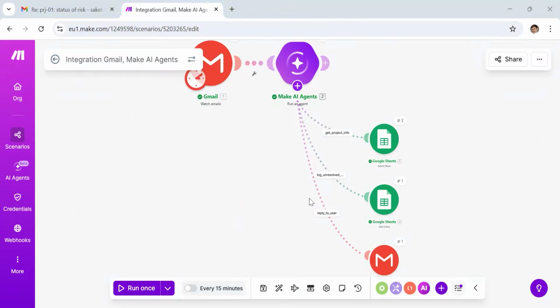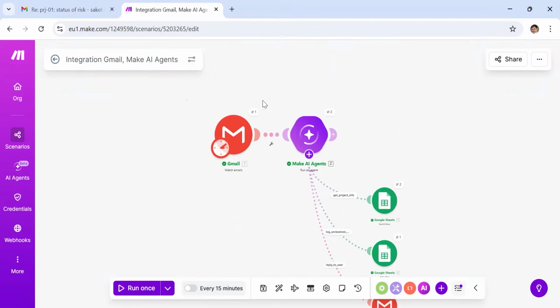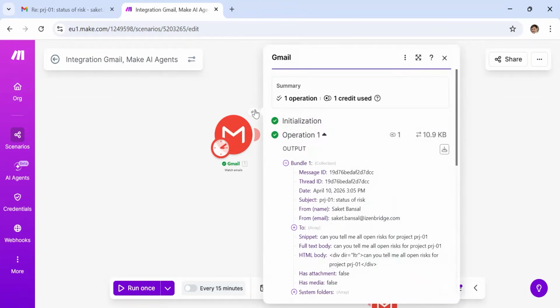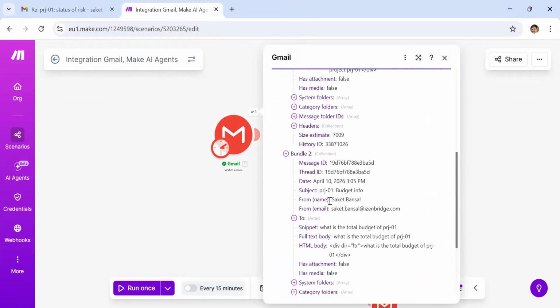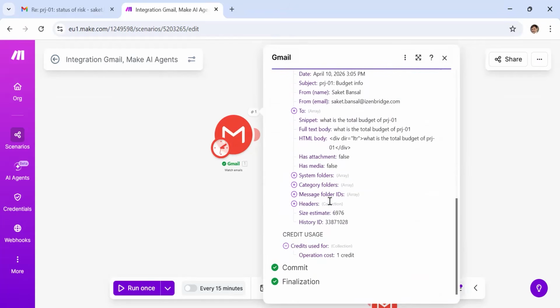Now, when you are using Make, you can also see this information. It shows you what happened in that particular execution. You can see one input came, this was the email. So you can do debugging or a view here. This was a message: Can you tell me about the risk of the project? Then there was a second bundle which came from the same email ID: What is the total budget of the project? So you can see in the recent execution, all this has happened.